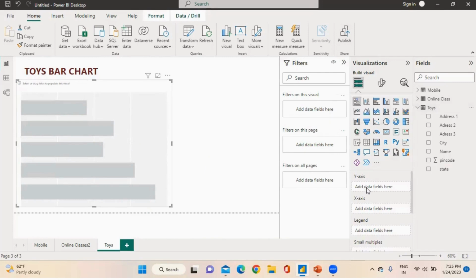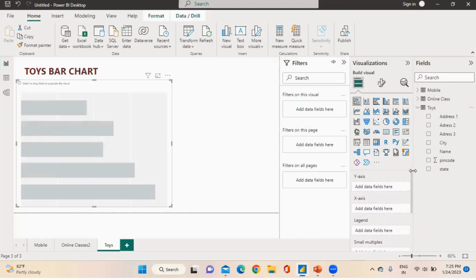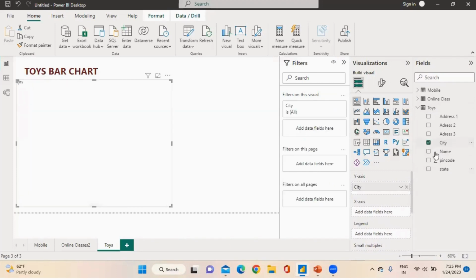There is y-axis, x-axis, and legend, small multiples and tooltips. There are many options. First I am choosing in y-axis city. If I am pressing only city, automatically city will come over here.